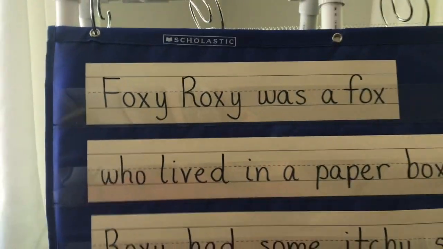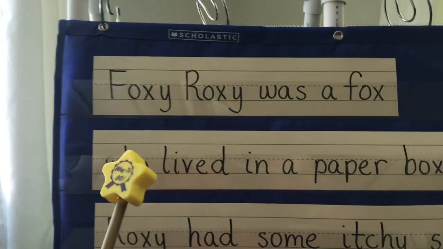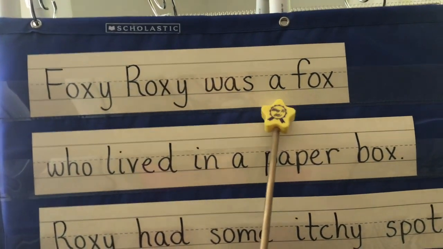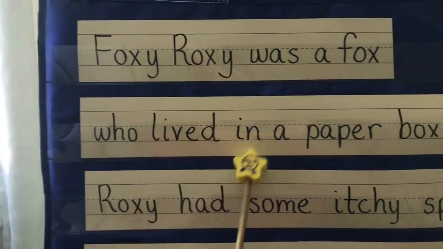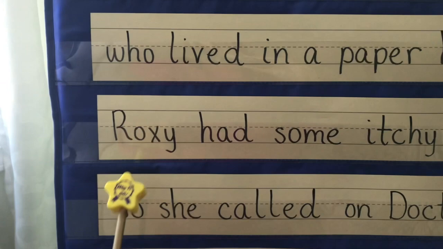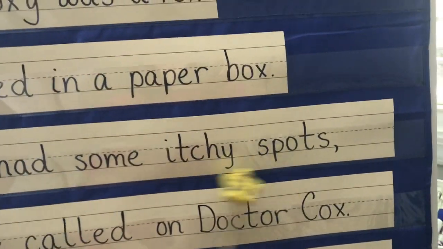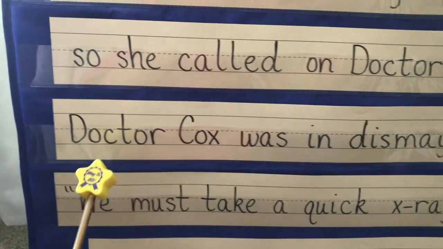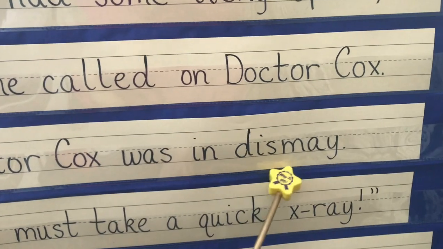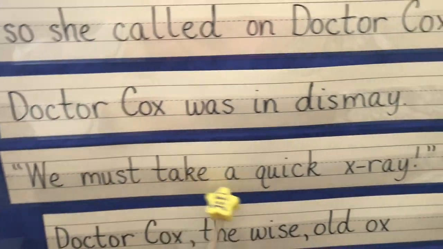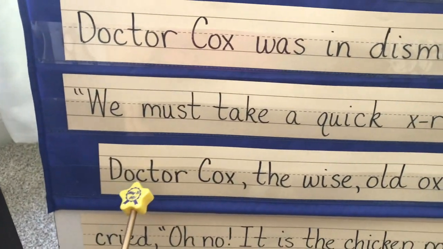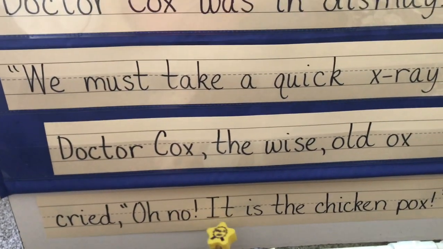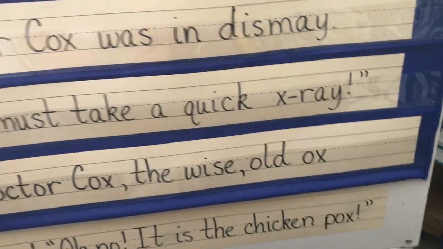Okay, here we are with our X poem. Ready? Let's see if we can read it. Foxy Roxy was a fox who lived in a paper box. Roxy had some itchy spots, so she called on Dr. Cox. Dr. Cox was in dismay. We must take a quick x-ray. Dr. Cox, the wild old ox, cried, "Oh no, it is the chicken pox."